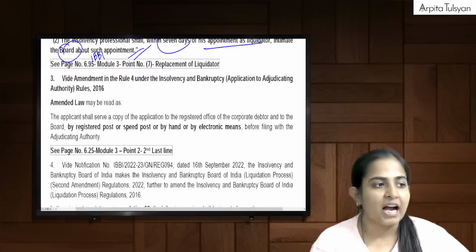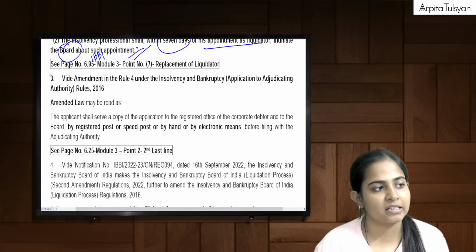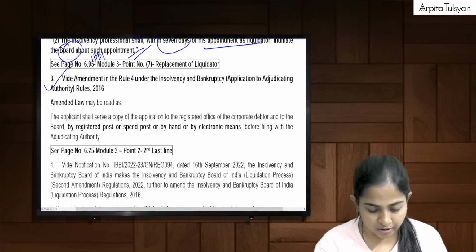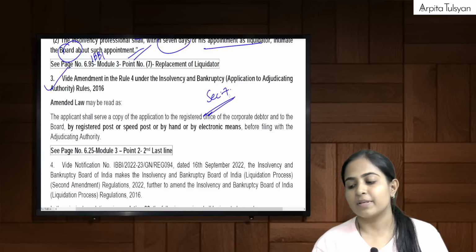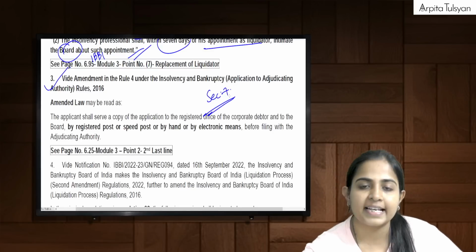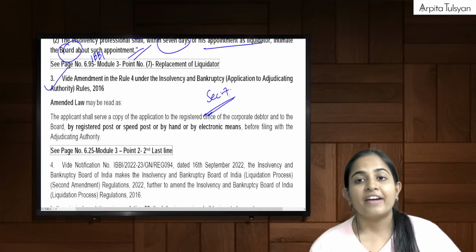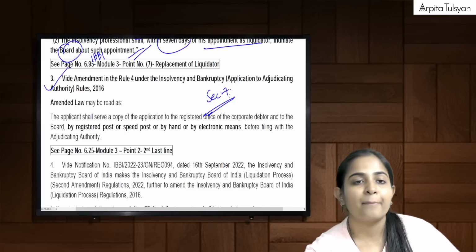Yes. Acha. Next amendment that we have to do here. Now this pertains to section number 7 of IBC. Do you recollect this? Section number 7 of IBC, where we were making an application, where the application was done by whom?